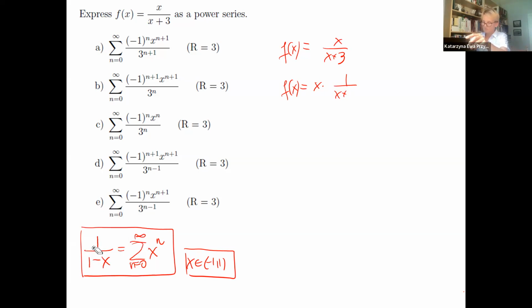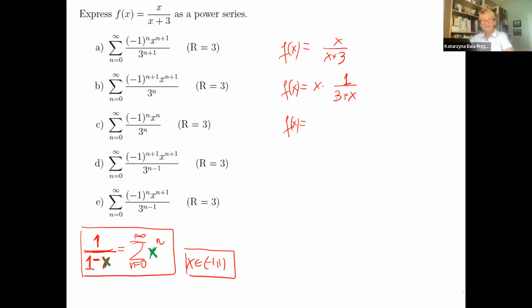Let me change the order. We do have 1. I'm trying to get the form 1 over 1 minus a quantity, and that quantity goes there. But let's get that form.